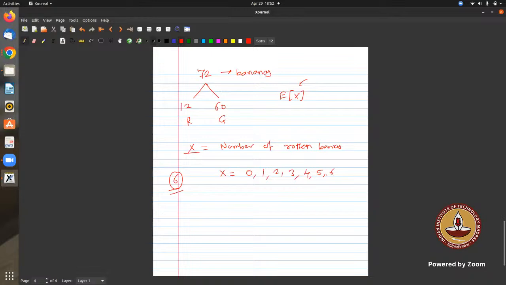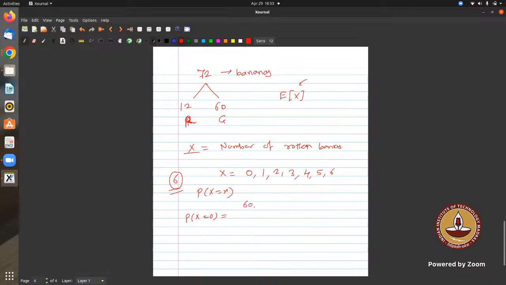Now let's try to find the probability mass function for this. What is the probability that X equals 0? If you don't remember the hypergeometric formula, it's not a problem. X equals 0 means that among the 6 chosen bananas, no banana is rotten, so all are good bananas.